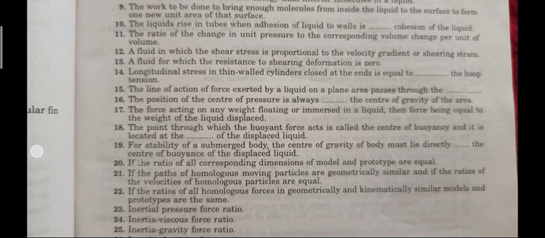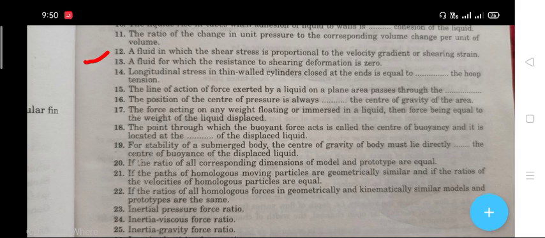The next question, question number 12, says: a fluid in which the shear stress is proportional to the velocity gradient or shearing strain. The right answer is Newtonian fluid. Next question, question number 13, says: a fluid for which the resistance to shearing deformation is 0. The right answer is ideal fluid.